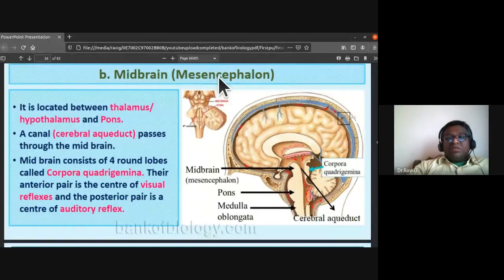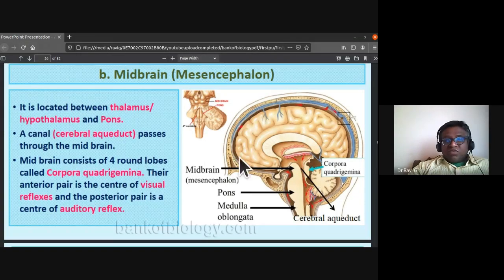The midbrain is also called the mesencephalon. It is located between the thalamus, hypothalamus, and pons, so that we call it the midbrain. A canal, the cerebral aqueduct, passes through the midbrain.